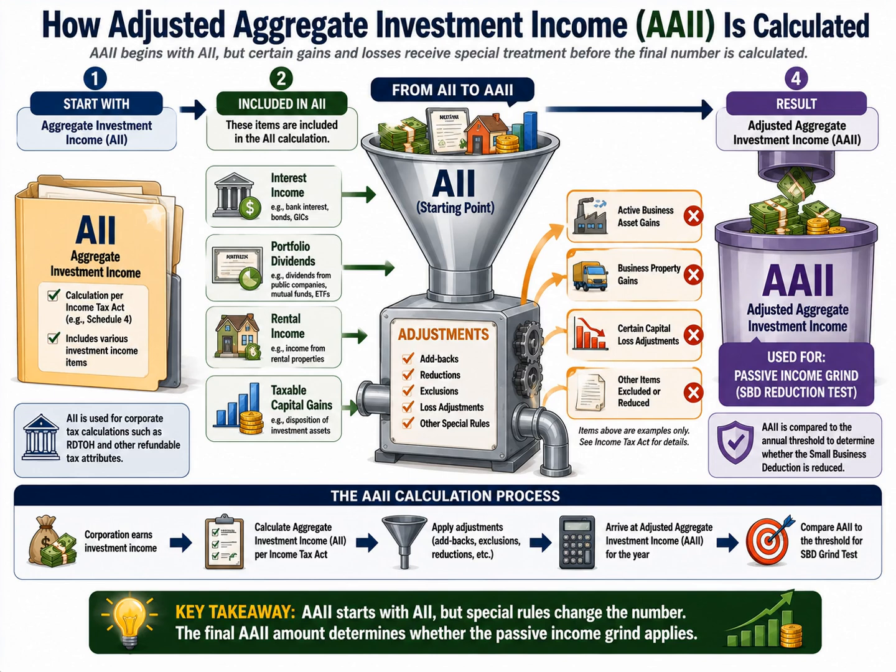Notice the key idea here. AII is simply the starting point. AAII is the refined calculation that emerges after the adjustment process. That's why two corporations with similar investment income can sometimes have different AAII results, depending on the nature of their assets and the adjustments that apply.